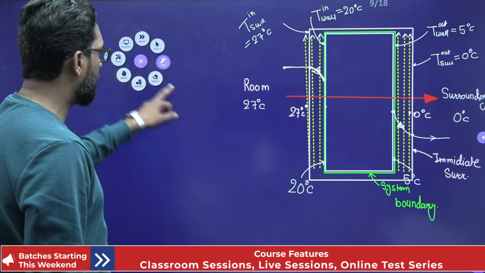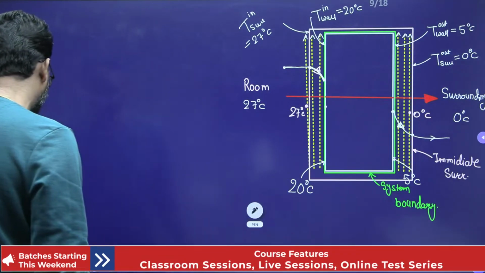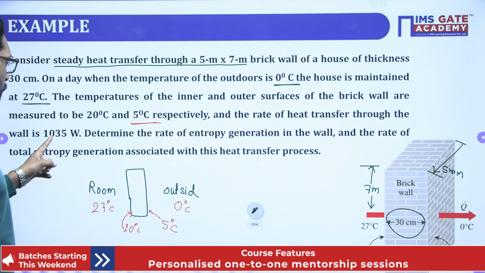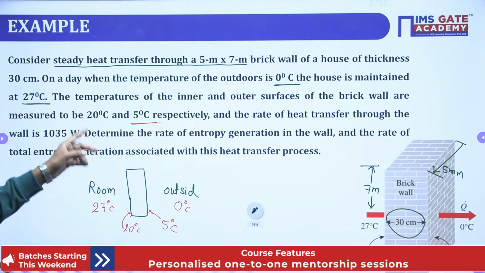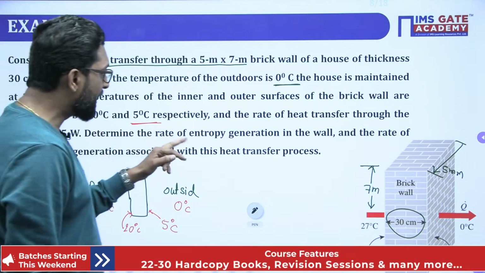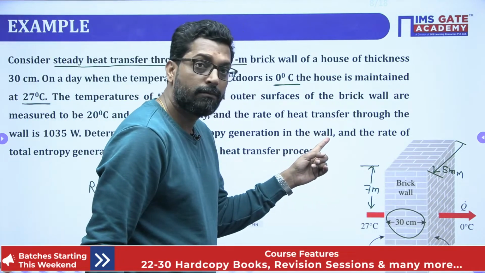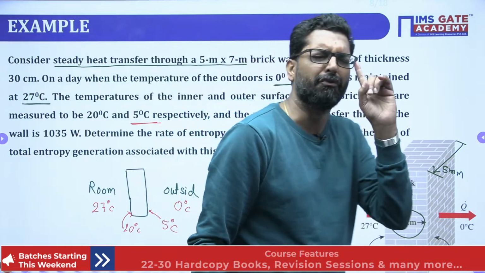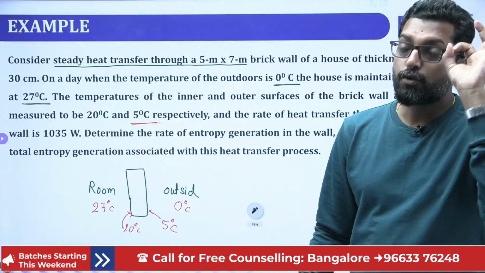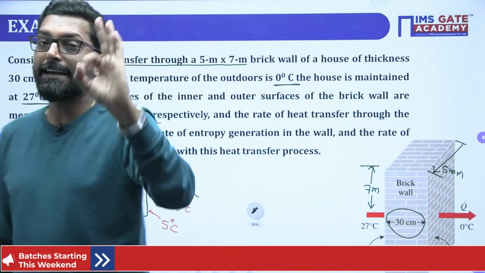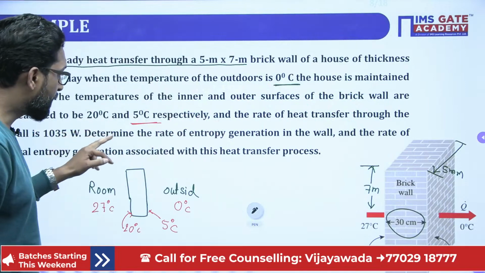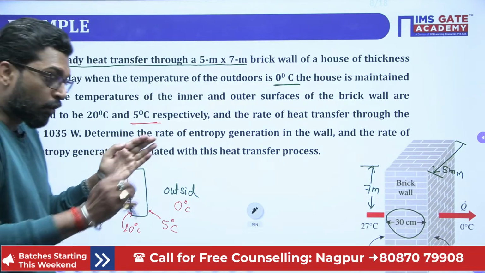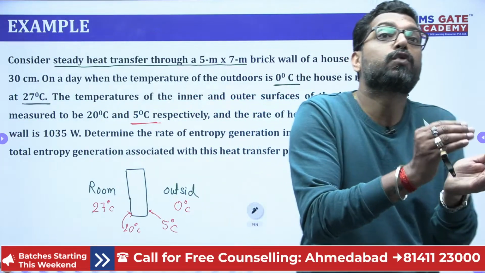Now we have to balance. Now we have to find what they are asking. And what is the amount of heat transfer? 1035 watts will transfer heat from the inside to outside. Determine the rate of entropy generation in the wall and the rate of total entropy generation associated with the heat transfer. This is very important, I am telling you. Students get confused 80-90% of the time here. See, determine the rate of entropy generation in the wall and the rate of total entropy generation.